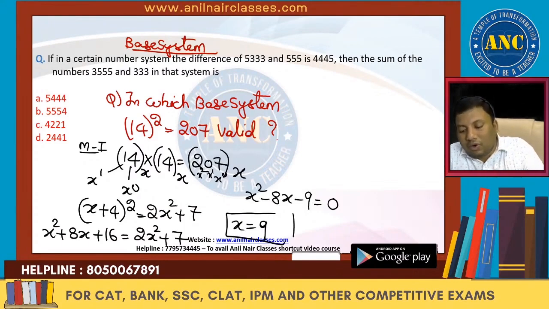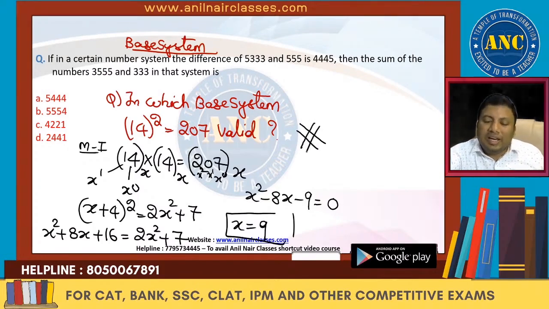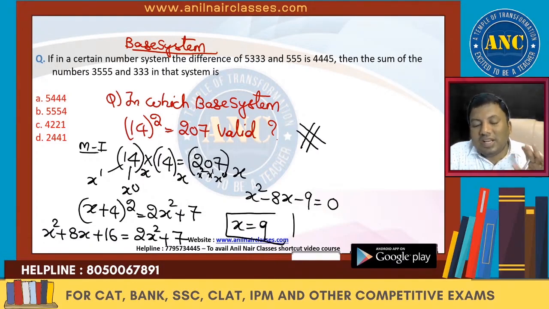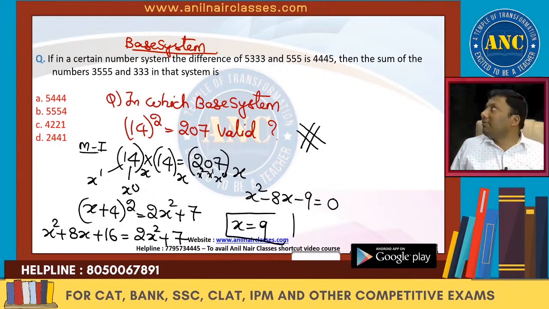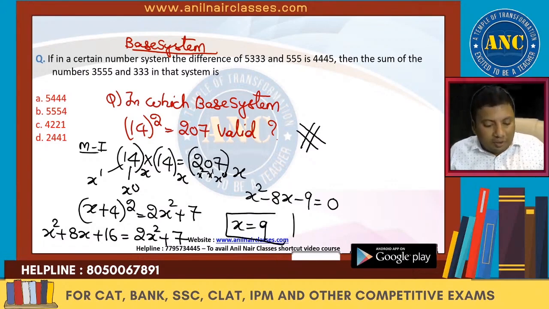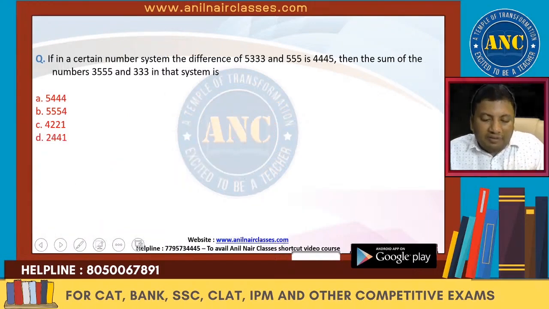I don't want my students to solve it by using these quadratics. Anybody can solve it, but can you develop a smarter way of solving it without using mathematics into it? Let me go back and discuss a 4th class NCERT concept, then I will tell you another way. In which base system is 14 whole square equivalent to 207? Answer is 9.